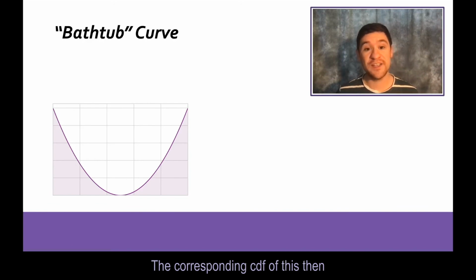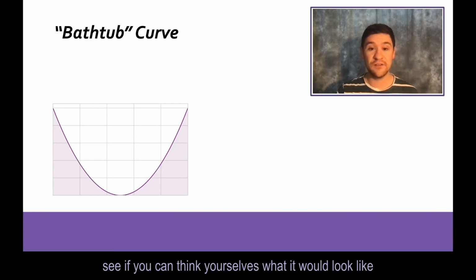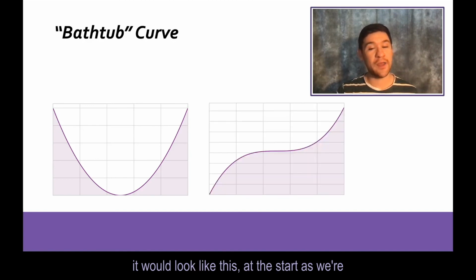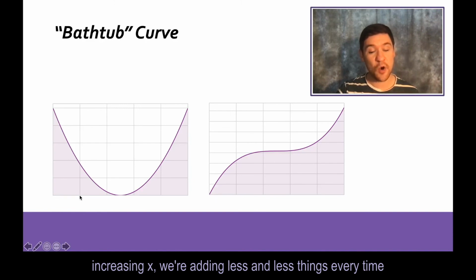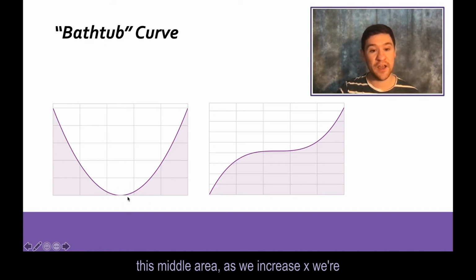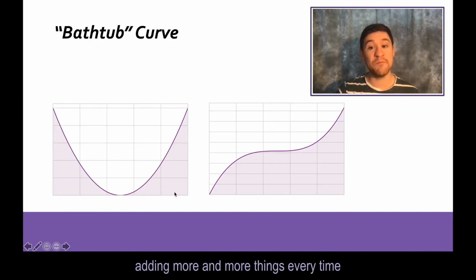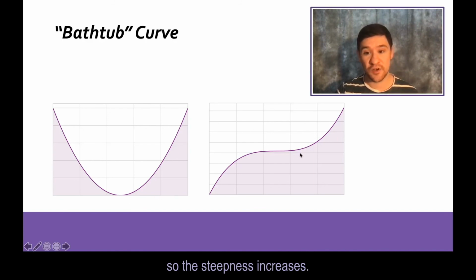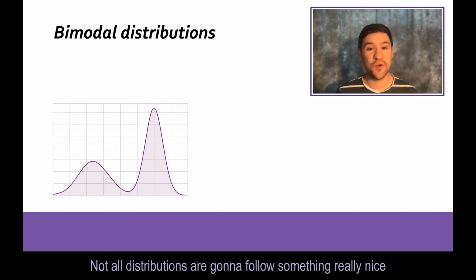The corresponding CDF of this then, see if you can think yourselves what it would look like. But it would look like this. At the start, as we're increasing x, we're adding less and less things every time. So it sort of gradually levels off. But then once we pass this middle area, as we increase x, we're adding more and more things every time. So the steepness increases.